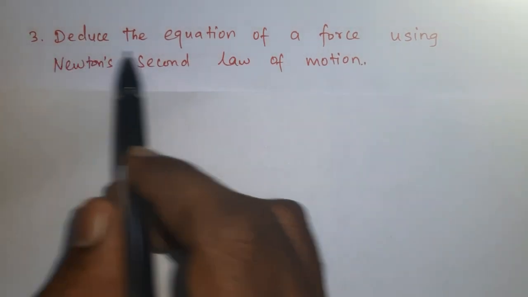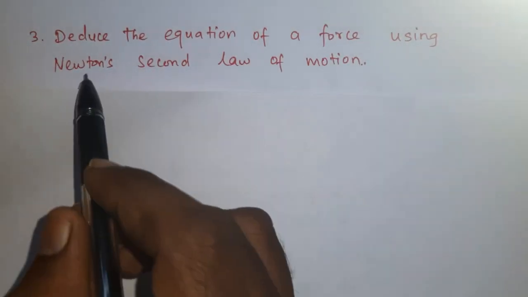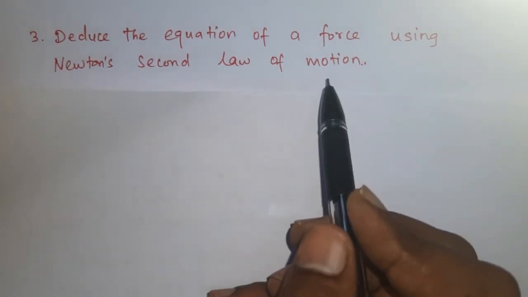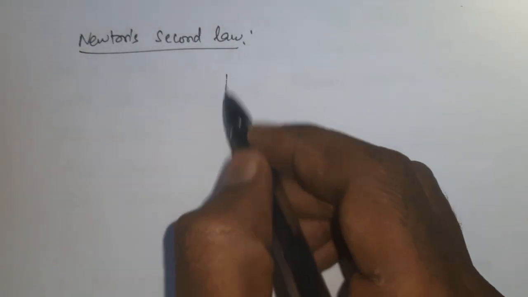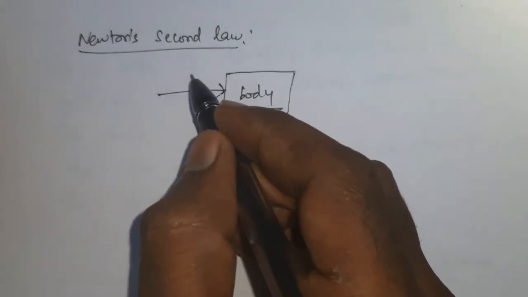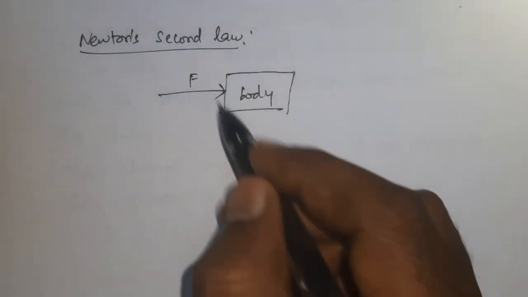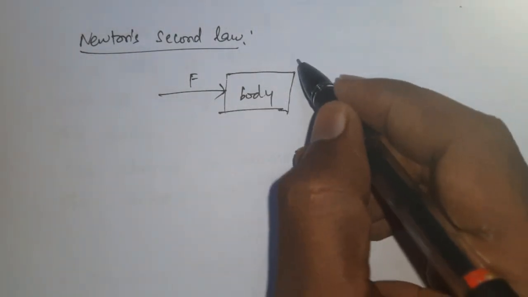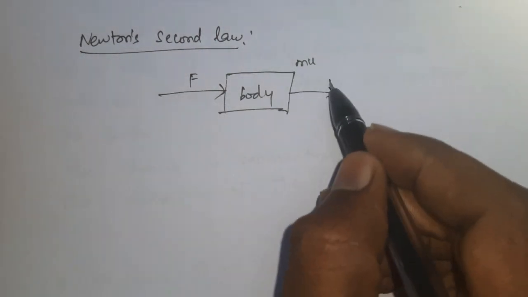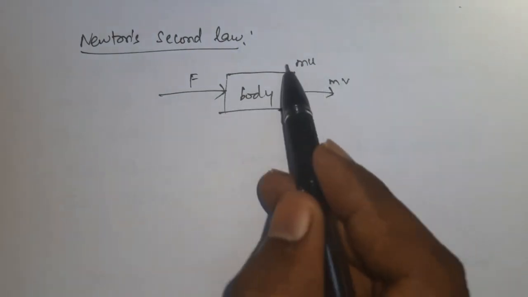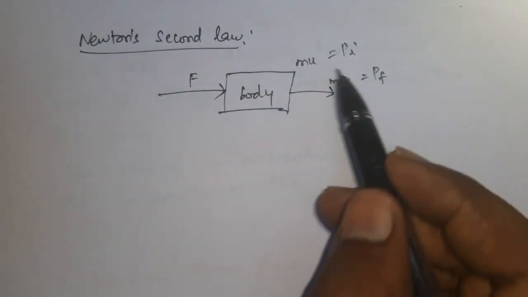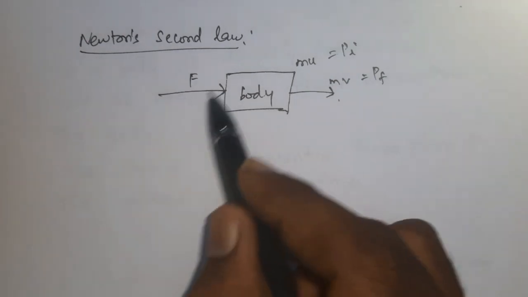Question number 3. Deduce the equation of a force using Newton's second law of motion. So you have to derive the force formula by using Newton's second law of motion. Let us consider this is a body. The force F is acting on this body. Before the force acts on the body, its momentum was mu. After the force acts, its momentum is mv. So there will be a change in the momentum. This is the initial momentum, this is the final momentum. Initial momentum turns into final momentum after applying the force.